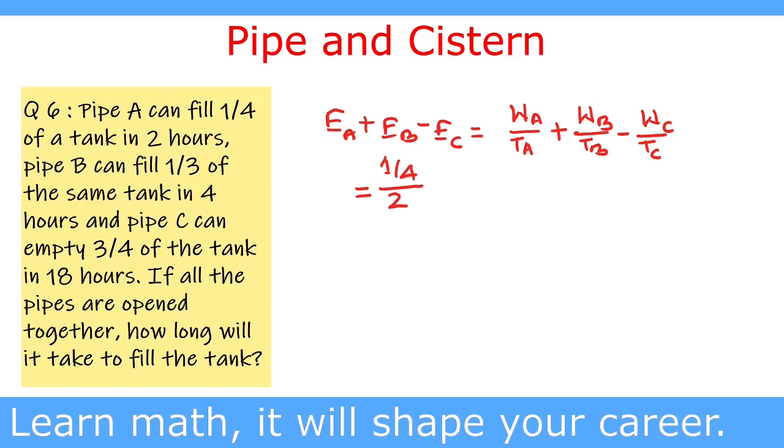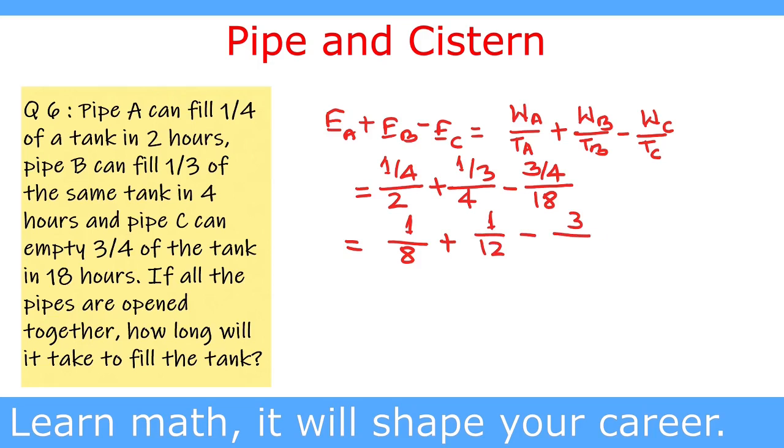so in the denominator we write 2, plus pipe B fills 1/3 of the tank, so we write 1/3, and pipe B takes 4 hours, so we write 4 in the denominator, minus pipe C empties 3/4 of the tank in 18 hours, so in numerator we write 3/4 and in denominator we write 18. So this is equal to 1/8 plus 1/12 minus 3/4 multiplied by 18, and 3 cancels 18 for 6 times.